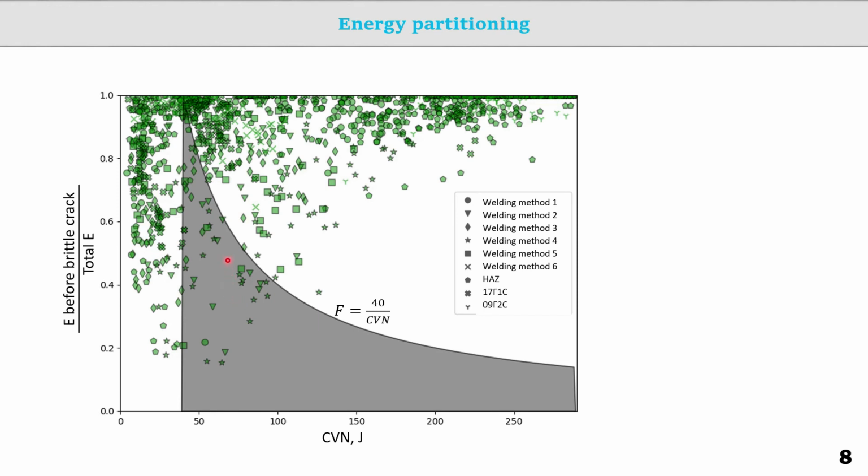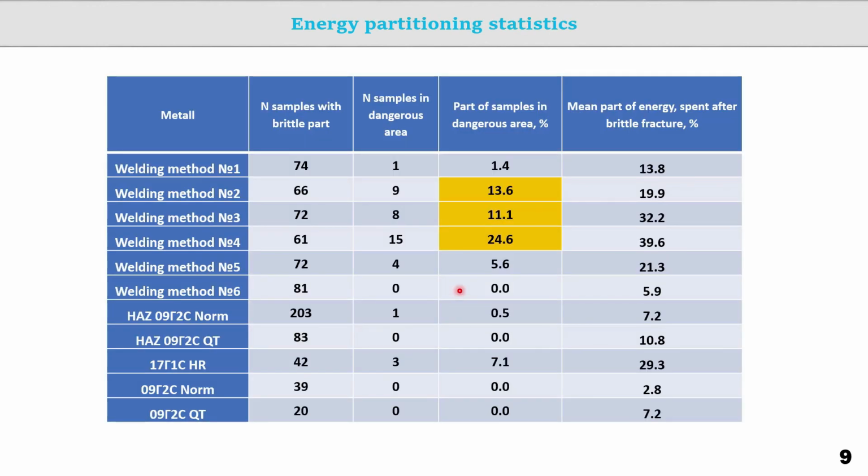It can be noted that the largest number of results that fall into the dangerous area relate to welded joints. At the same time, the proportion of results between the different welded joints is different. To determine the probability with which these dangerous results occur, their number was calculated. At the same time, only those samples that showed the presence of brittle areas on the fracture surface were taken